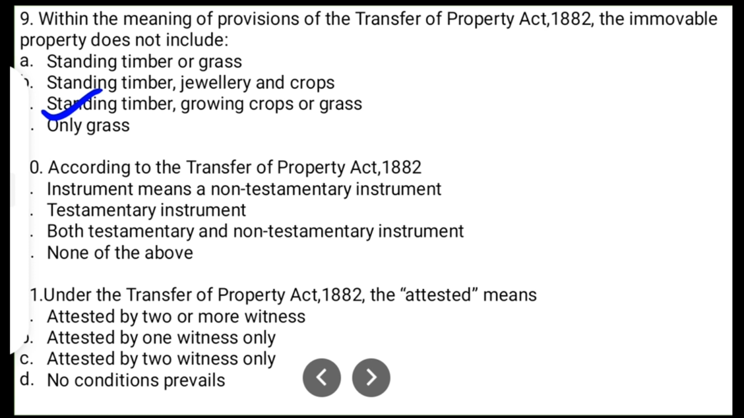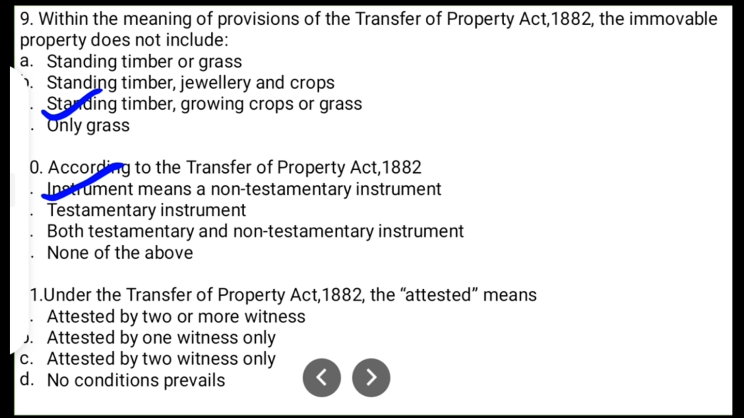Question number 10. According to the Transfer of Property Act 1882, instrument means option A non-testamentary instrument, option B testamentary instrument, option C both testamentary and non-testamentary instrument, option D none of the above. Section 3 also defines instrument, and it means non-testamentary instrument. So option A is the correct answer. A will is not included in instrument under section 3 of the TPA.